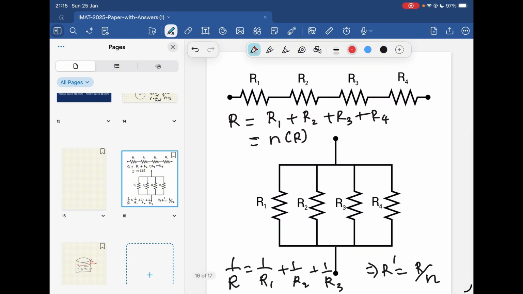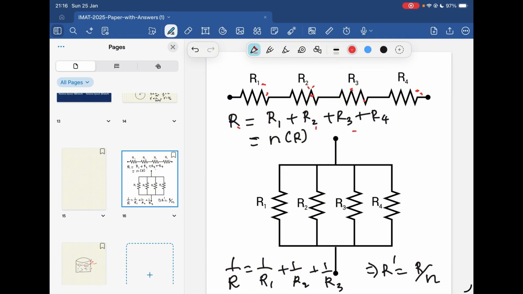If the resistors are connected in series, to find the resultant resistance, we have to add the individual resistances: R1 plus R2 plus R3 plus R4 is R, which means instead of using the individual resistances, you can use the resultant resistance R. Now, if they are similar resistors, each with resistance R, the resultant is R, 2R, 3R, 4R.